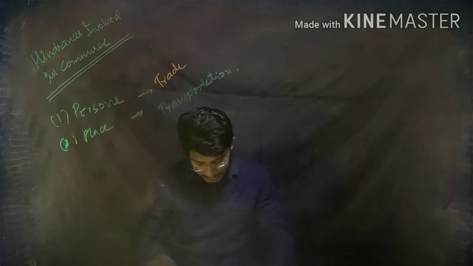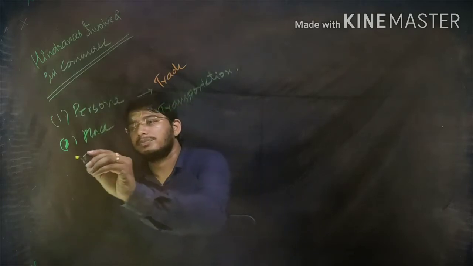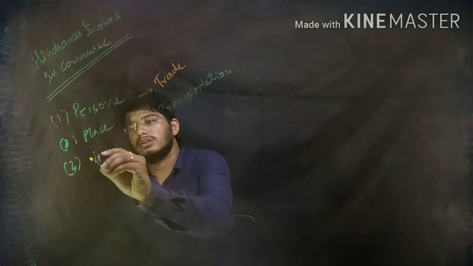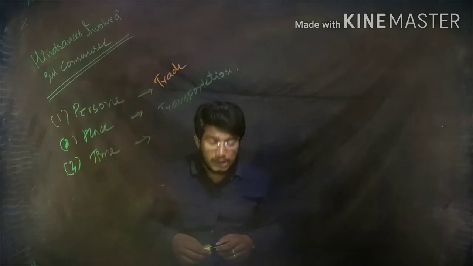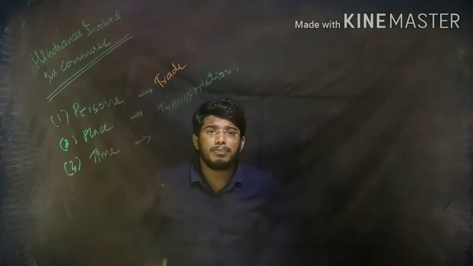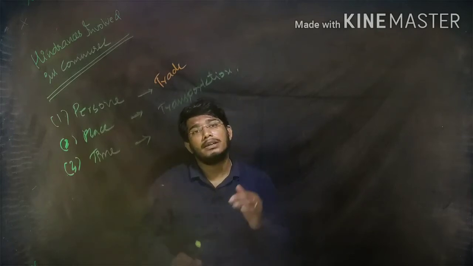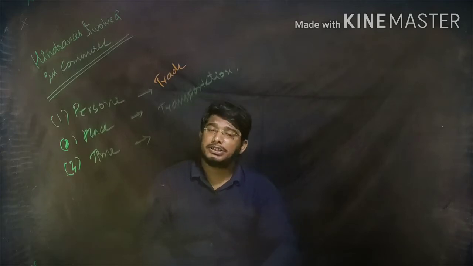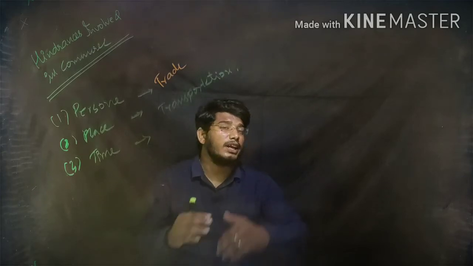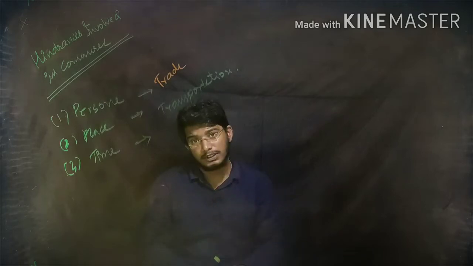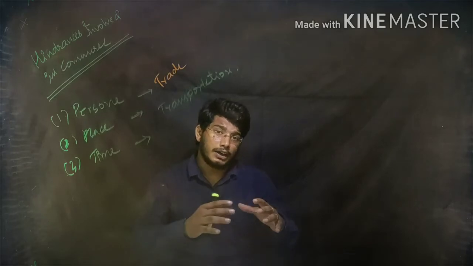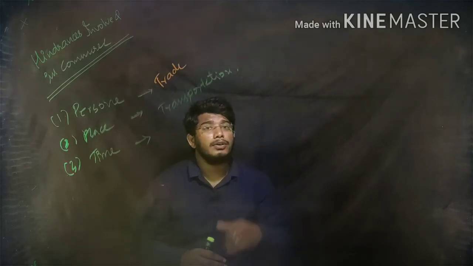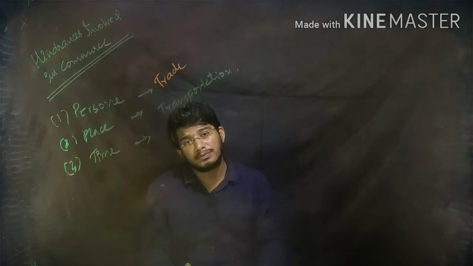And we'll see the next one, time utility, the time obstacle. This time obstacle means the goods are produced now, but they will be used next year. So until next year, how will you preserve them? This is the big deal for the people, how to preserve the goods produced this year, and it must be in a good condition to use in future years.